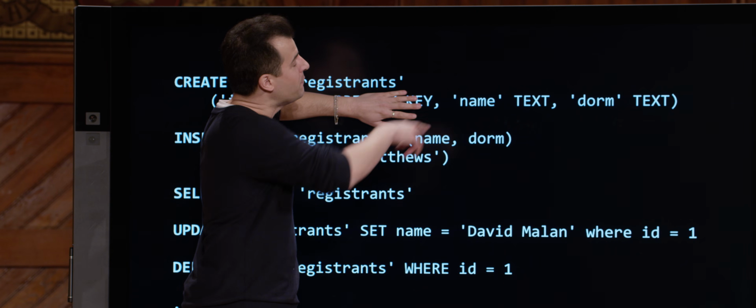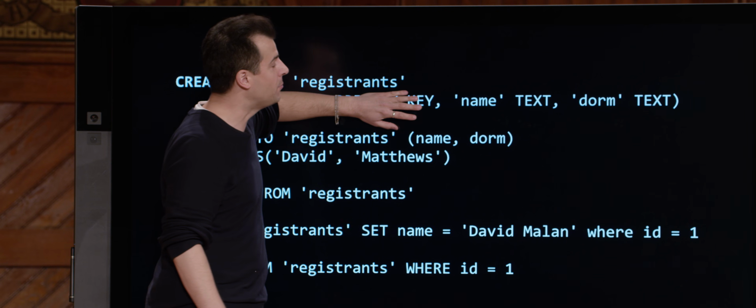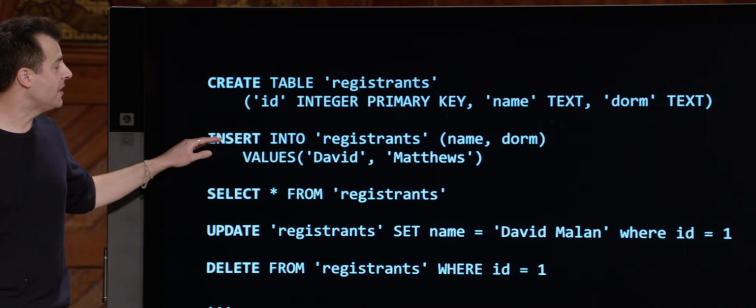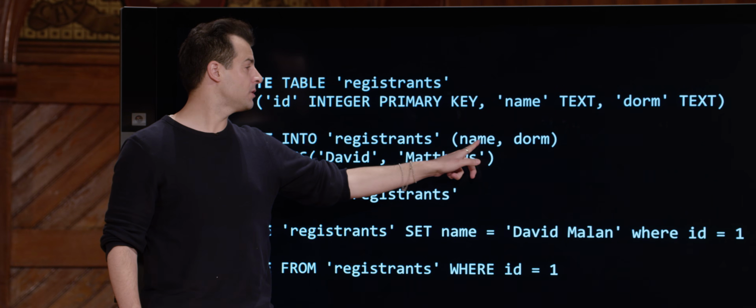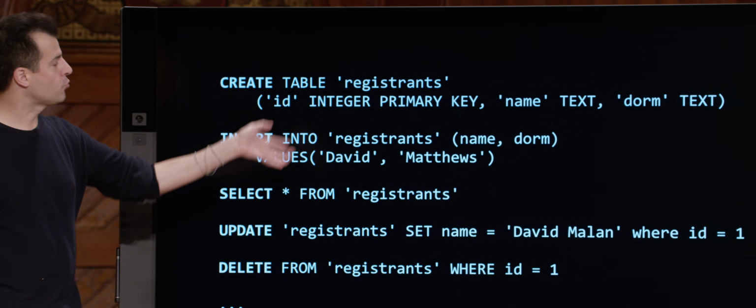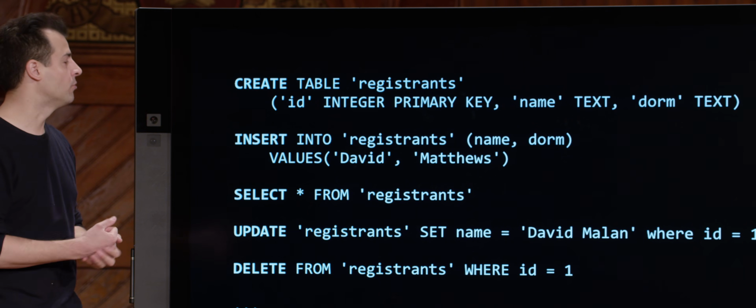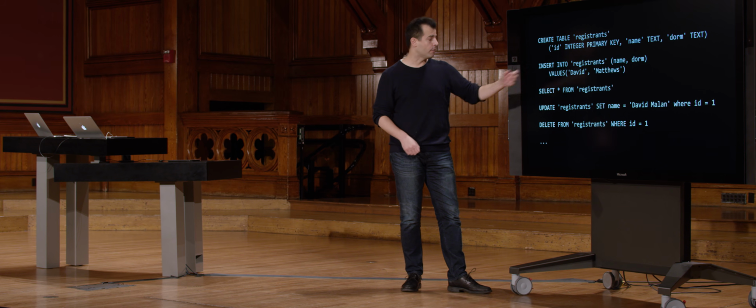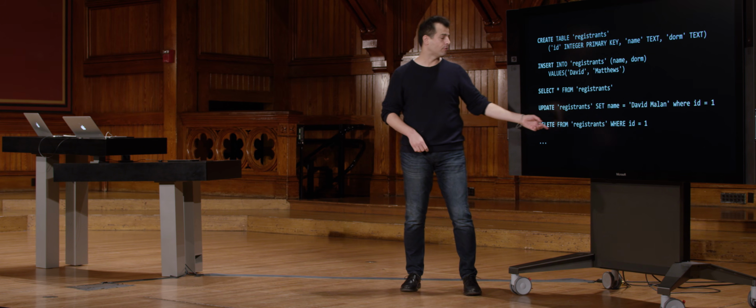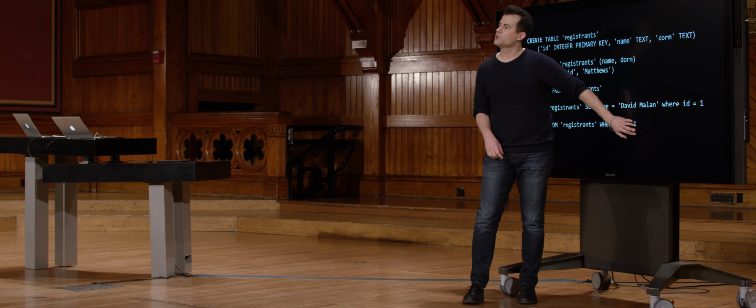And I specified that the name field is going to be of type text, and dorm is going to be of type text as well. Down here, I then inserted something like David from Matthews, specifying name and dorm. And notice these lines wrapped onto 2 lines. But in general, this could just be a really long query as well. Select star from registrants, update registrants, delete from registrants, where, again, another little spoiler.